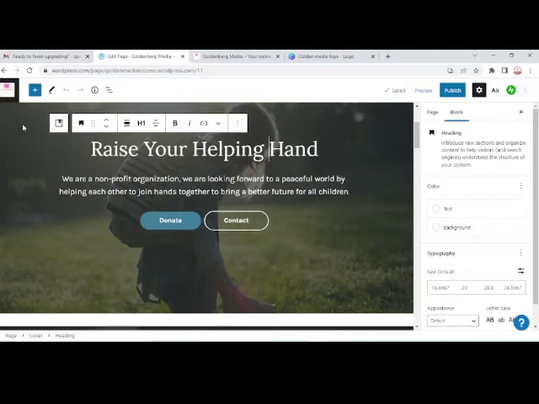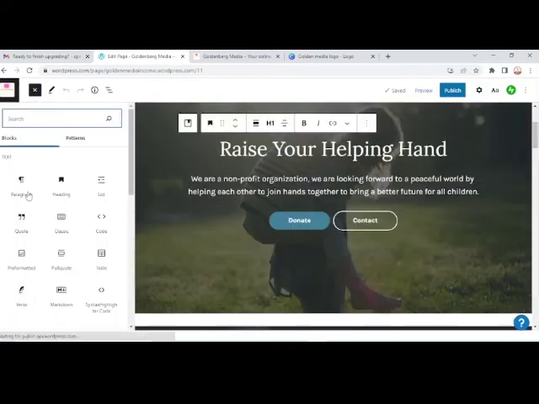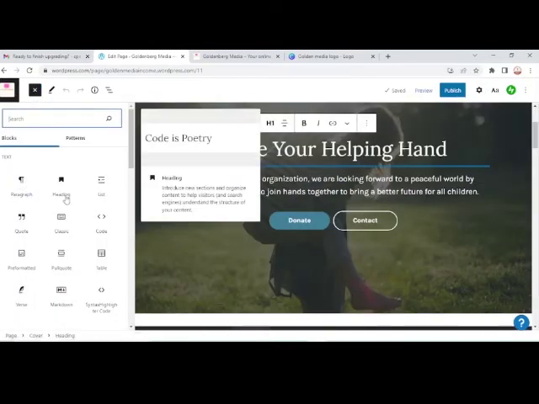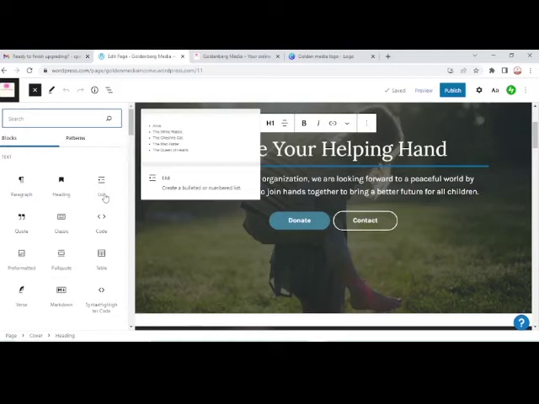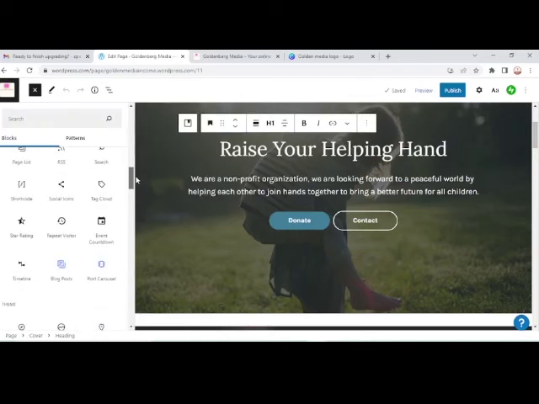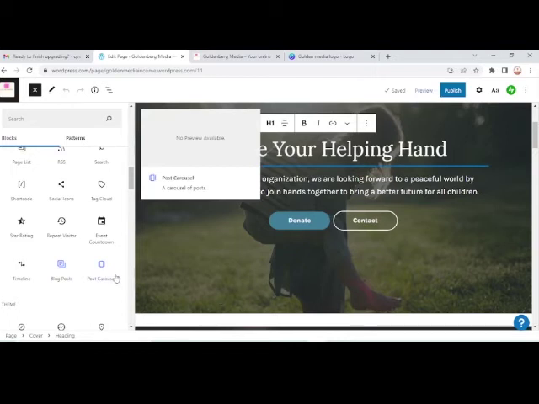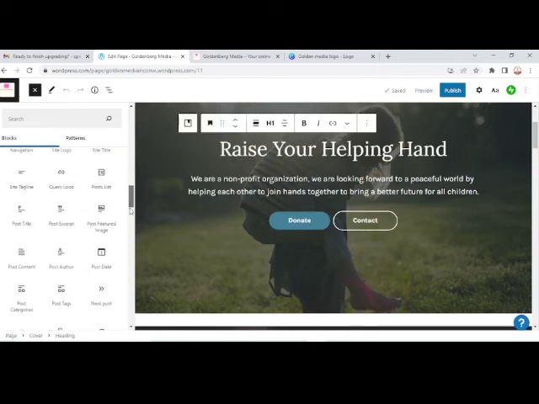You can go ahead and add a new block if you need one. There are several blocks here: the paragraph block, the heading block, the list block, classic code if I need code to run on the page, blog posts, timeline, whatever block you need, they are all available here.